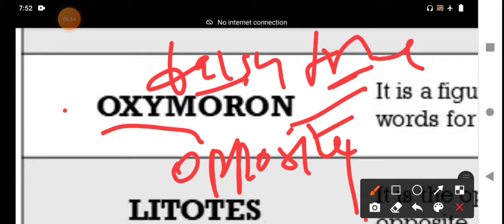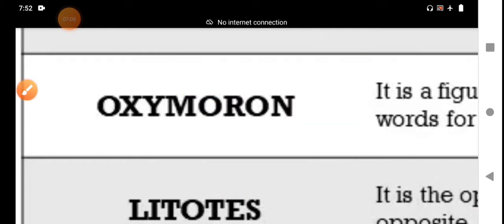A common oxymoron is the phrase "the same difference." These are both contradictory words.